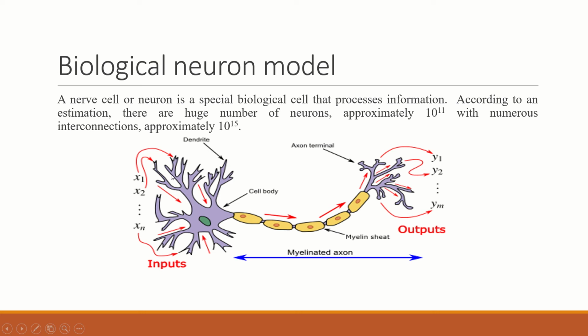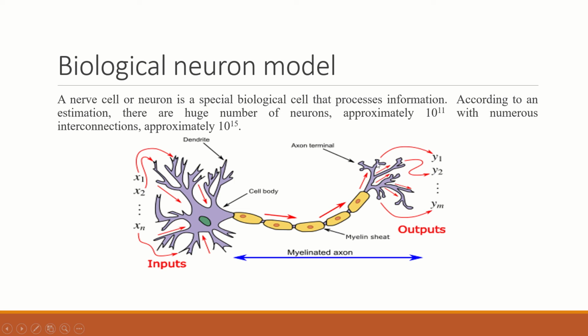These inputs are nothing but the information taken from other neurons and provided to this neuron, and this neuron takes the output of that neuron as its input. It passes through this myelinated axon, and over here it goes to the outputs.